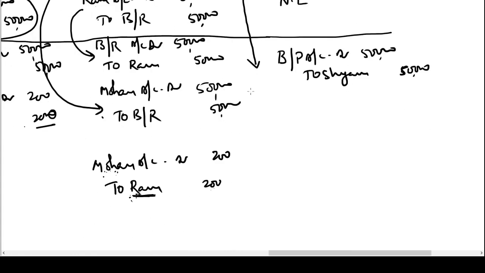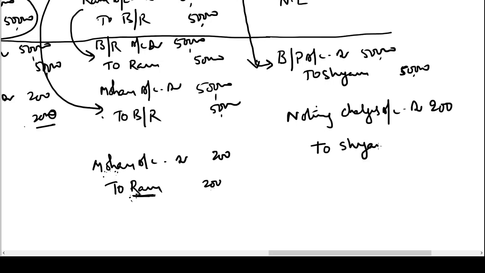Okay, it has been reversed here. Now the noting charges amount is an expense for Mr. Mohan because he has to ultimately bear this expense. Noting charges account will be debited with 200 and the money has to be paid to Mr. Shyam. Hence, Shyam's account will be credited with 200 rupees. Expense nominal account debit. We have to pay this money to Shyam. Hence, Shyam account will be credited with this.